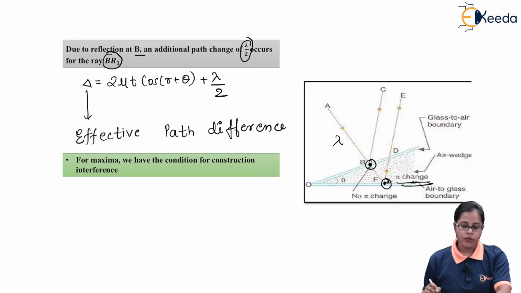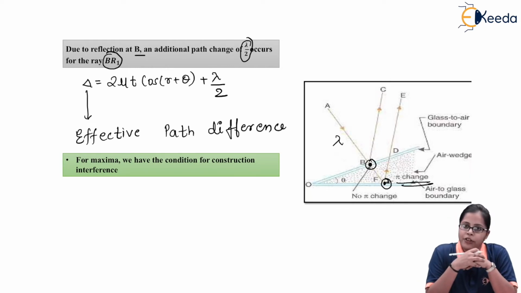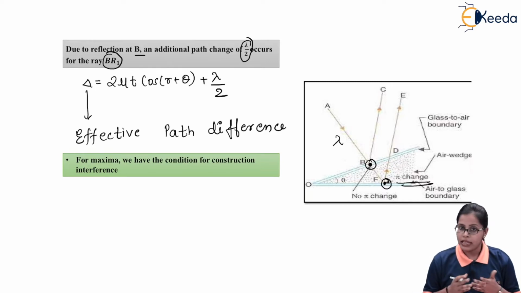So we are getting the total value of path difference occurring for the two rays, that is BR1 and DR2. Now once we get the value of path difference, we can equate it to the even multiple or the odd multiple, and by doing so we get the conditions for constructive interference and destructive interference. As we have already discussed, if we want to obtain maxima, constructive interference should occur, and mathematically the path difference for constructive interference should be equal to an integral multiple of wavelength lambda.